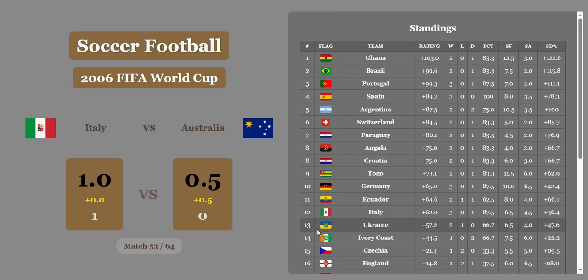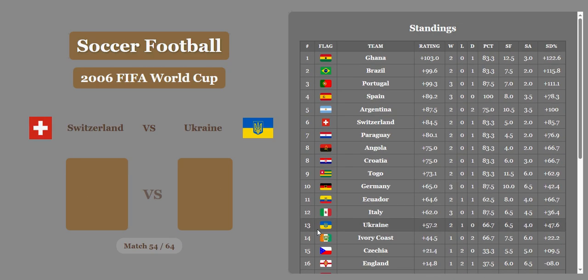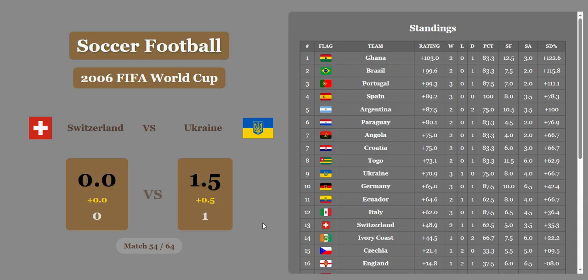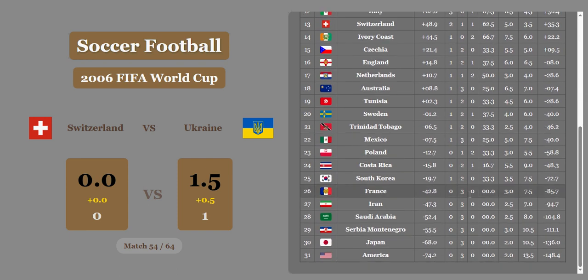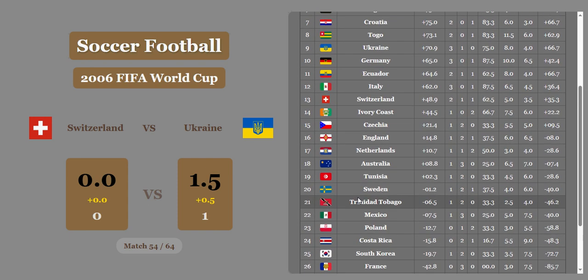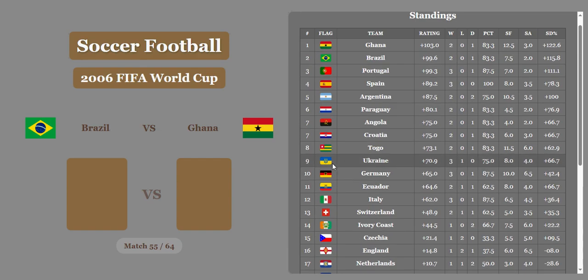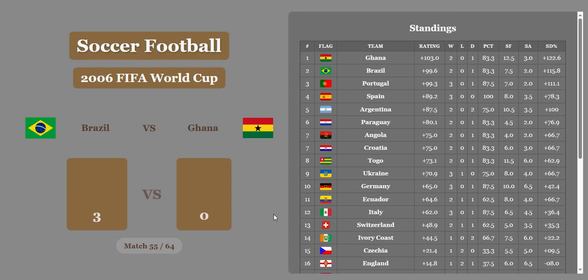Next match is going to be Switzerland versus Ukraine. Switzerland was in 6th place and they're going to lose. Ukraine's even going to get a half goal. They're going to lose by 1.5 and Switzerland ruins their chances. They go from 6th to 13th with a terrible loss. Ukraine fights their way up to, where is Ukraine? They're all the way in 9th now with a nice rating of 70.9.